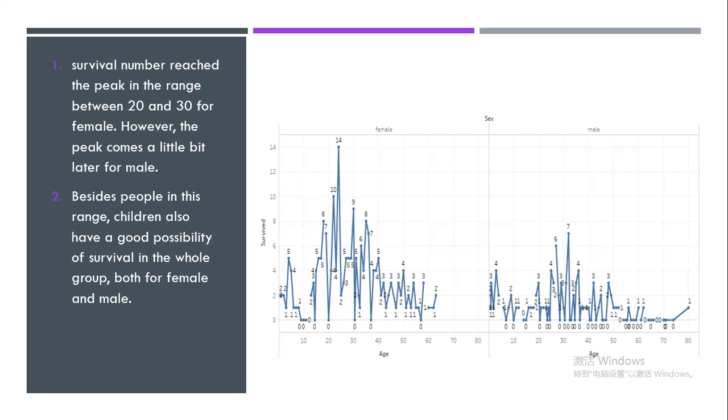Also, I found that besides people in this range, children also have a good possibility of survival in the whole group, both for female and male. This means that people always try to give their children the priority of being alive. This is what parents always do.